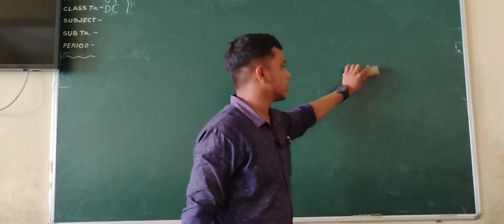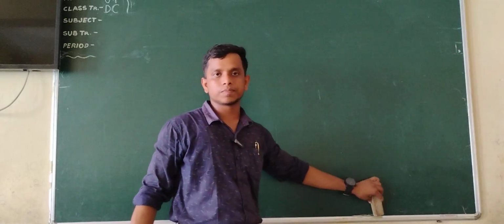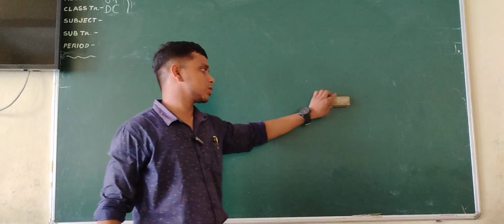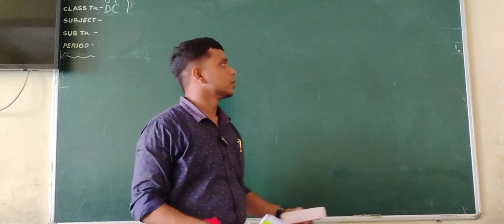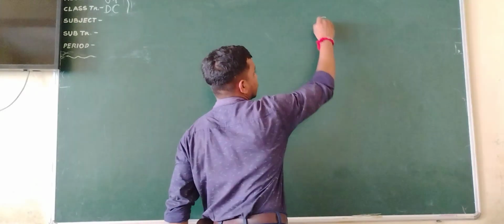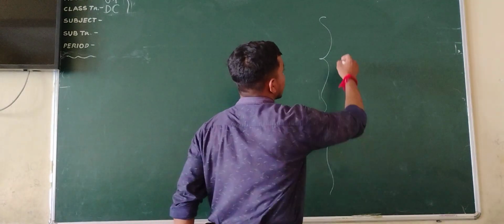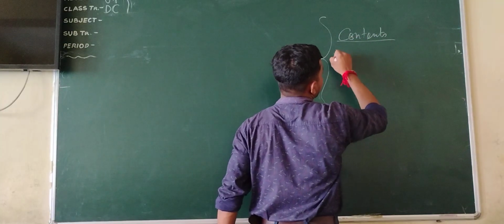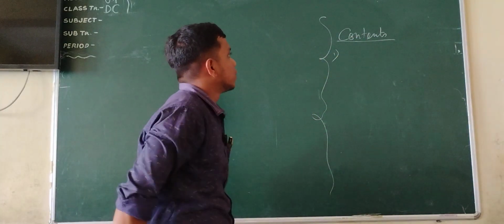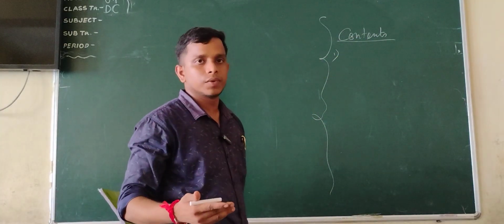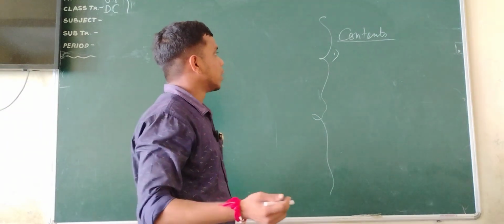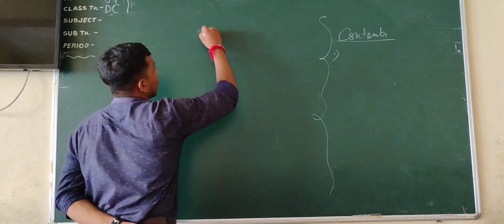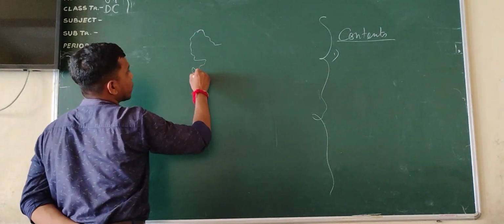Today, first of all, we would like to draw some points. Our class will be run based on some points, that is content. In this video, you will get a concept of India and its map.